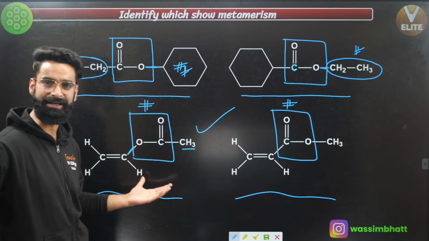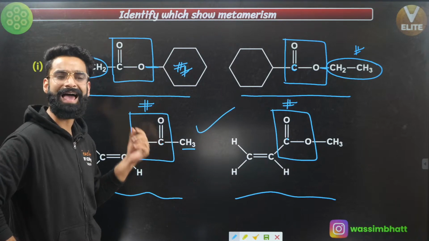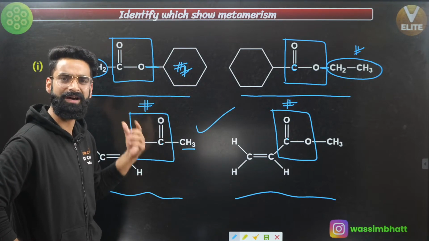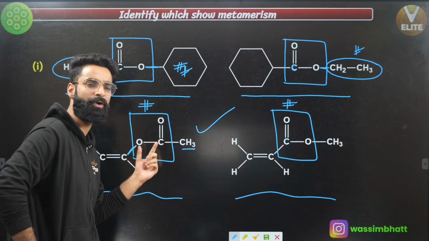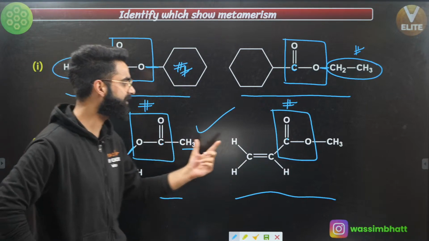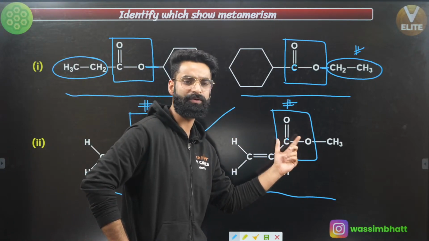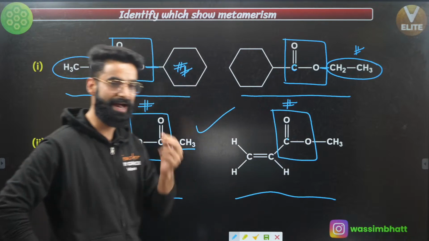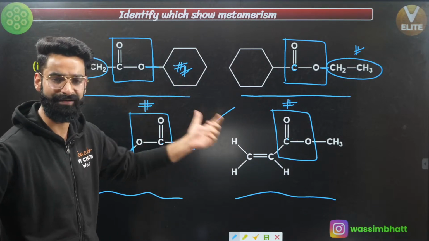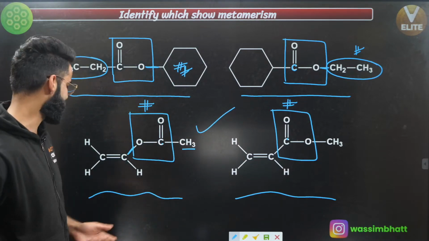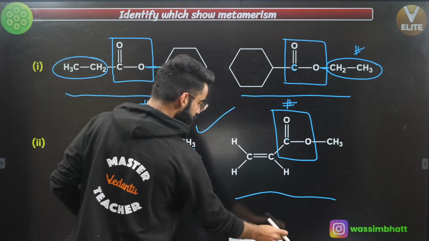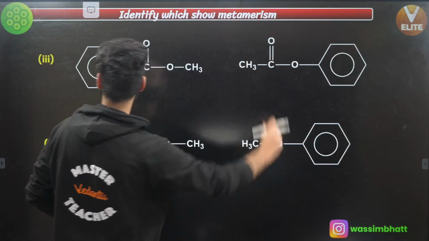So how did we check it basically? I checked the alkyl groups which are surrounding this polyvalent group right here. Similarly, I checked the arrangement of the alkyl groups surrounding this polyvalent group right here, yeah? And the arrangement of the alkyl groups surrounding the polyvalent group was different, so I can clearly say these are metamers of each other, yeah? Okay, moving on to a few more examples.